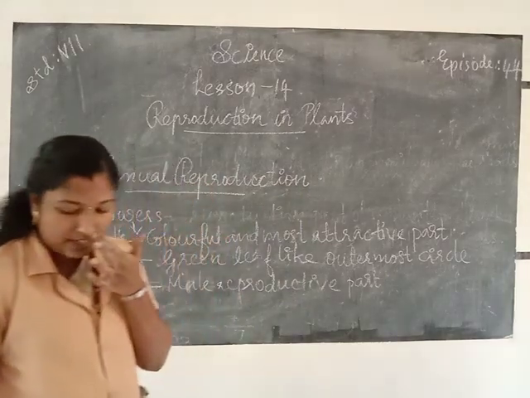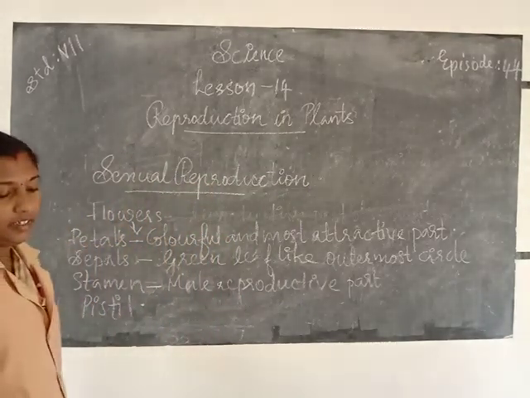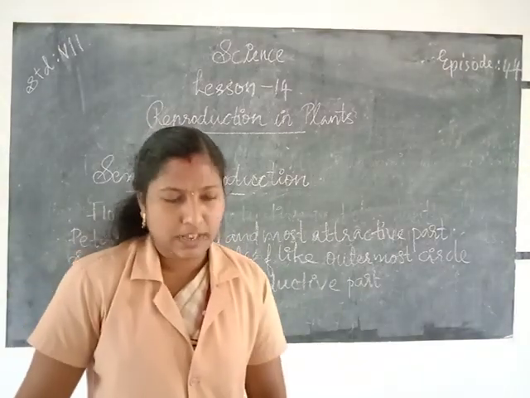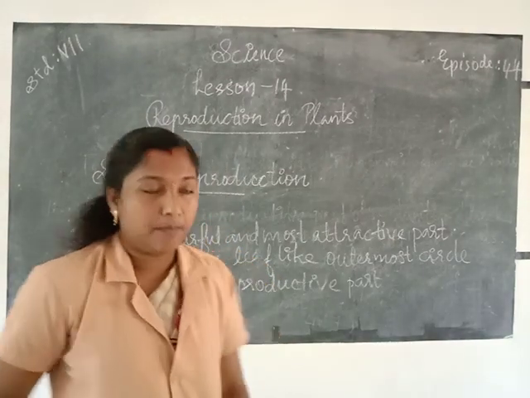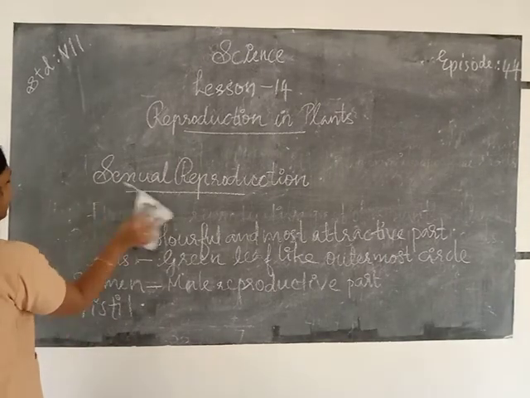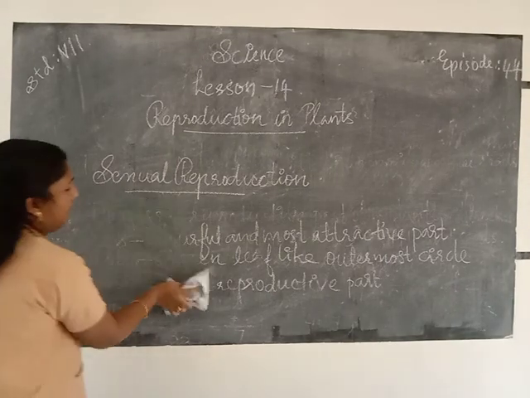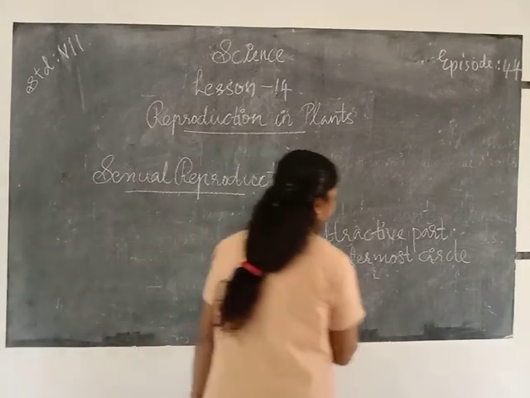Stamen is the male reproductive part of a plant. Then the stamen is made up of two parts, that is filament and anther.